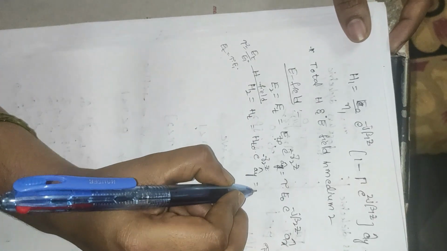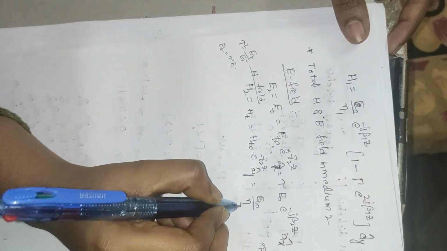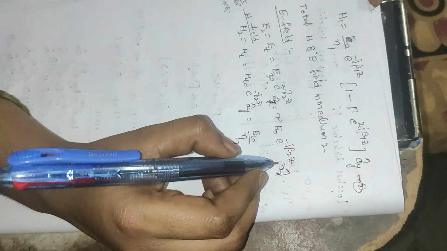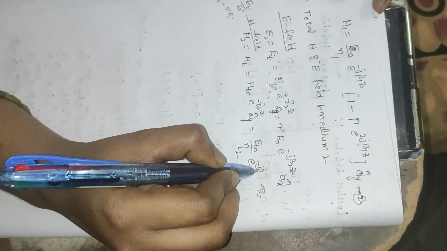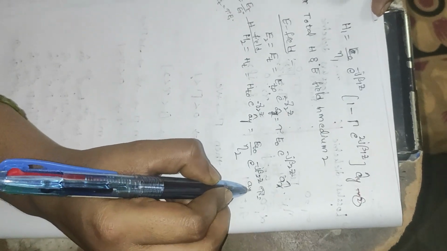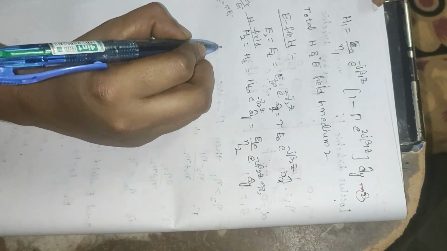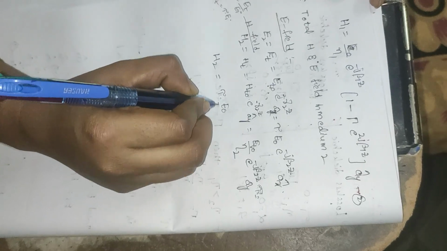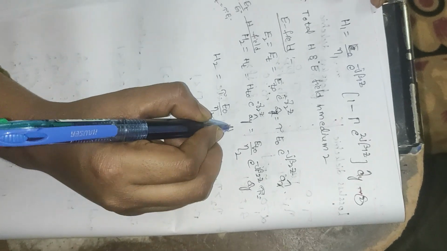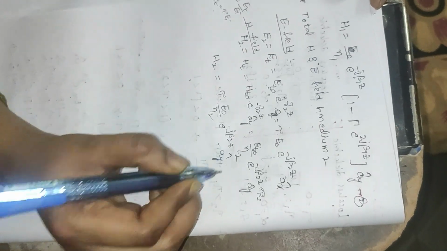HT naught is written as ET naught divided by eta 2, into e power minus gamma 2 z, that is j beta 2 z, in the y direction. So ET naught gives H2 equal to tau into E naught divided by eta 2 e power minus j beta 2 z into a y.